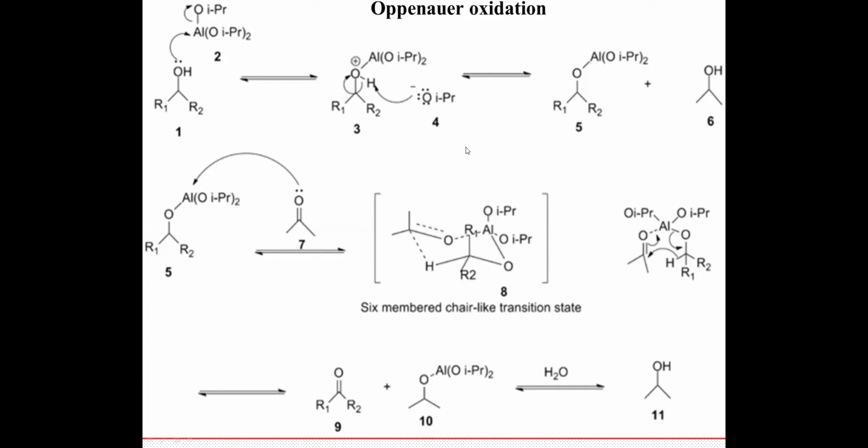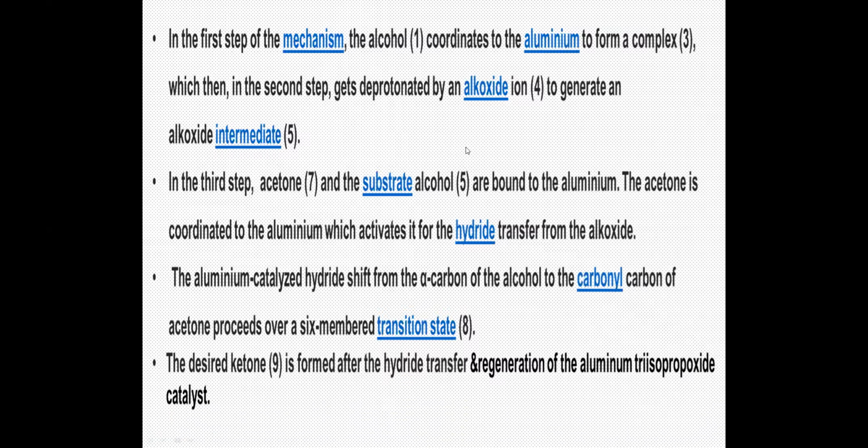And you get back your aluminum triisopropoxide and your corresponding ketone. This is your Oppenauer's oxidation. So what is the first step?